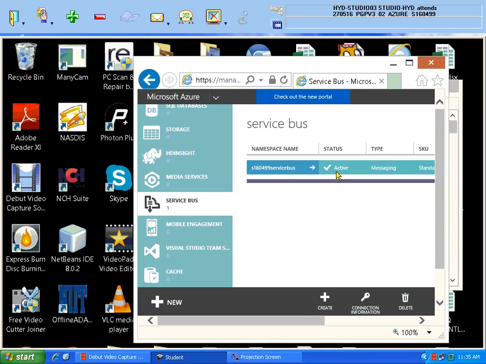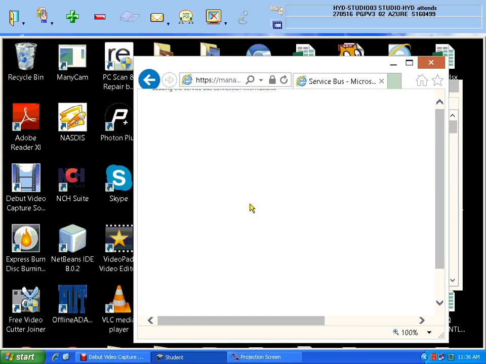But this service bus cannot be directly accessed by everybody. There is a token, some connection and password, created for this in order to access. Whoever knows the token name and password, I mean the connection, can access. Some token and password will be created for your namespace, that means the service bus you have created. It's your duty to identify that connection string. How can you get it? Slowly you come down, and in the middle you can see Connection information.